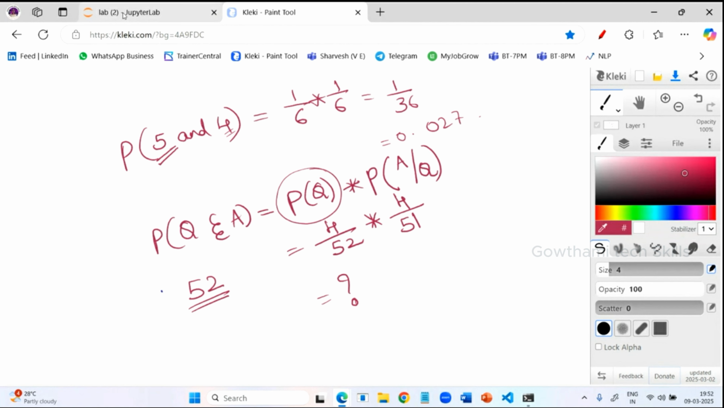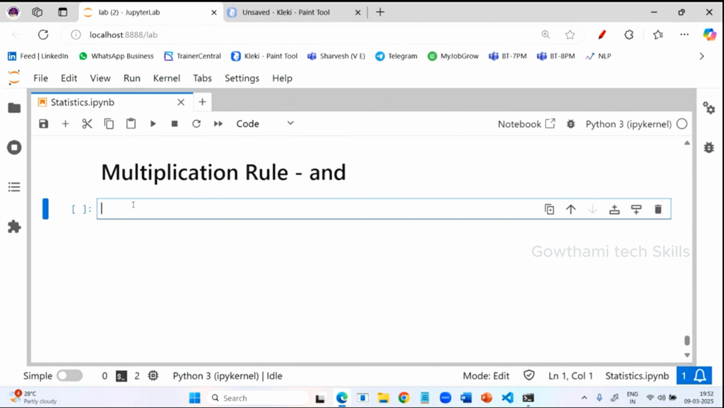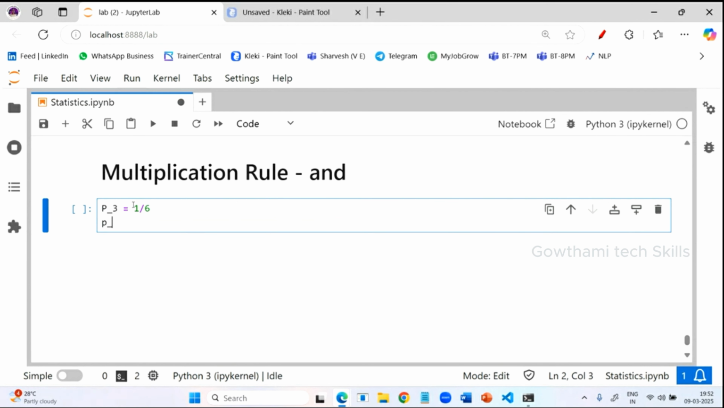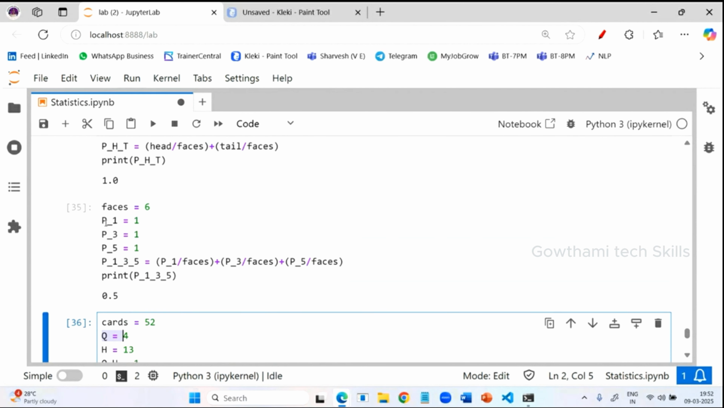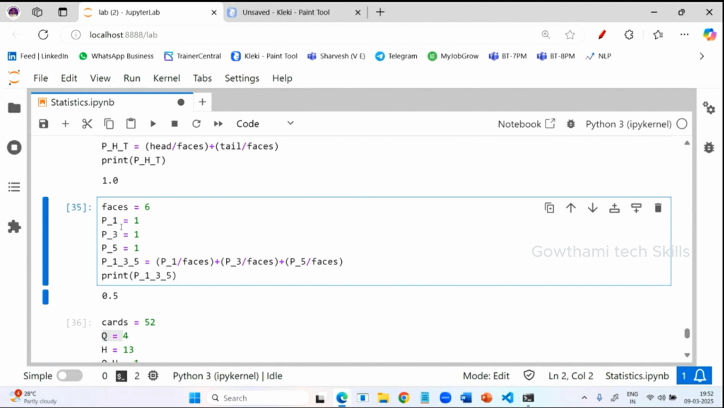We'll see practically now. First, the same question: probability of getting 3 and 4 or 4 and 5, anything you can take. Those are independent. So what is the formula? Probability of 3 into probability of 4. Probability of 3 is how much? Chances of getting 1 by 6. What is the probability of getting 5? That is also 1 by 6 only.